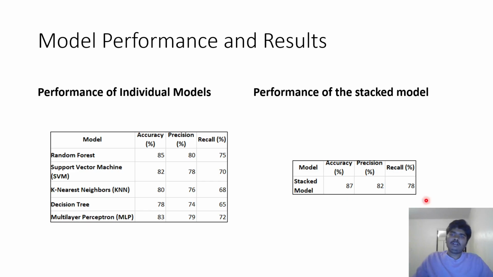And then, as I talked about before, the stacked model. I used all these things and created a stacked model. Here we can see the highest among these is the random forest. The random forest has the highest accuracy, and the stacked model has further increased the accuracy of the random forest. So this is the result I gained with the help of the stacked model. I checked the performance of the individual models, and then achieved better accuracy with the help of the stacked model.